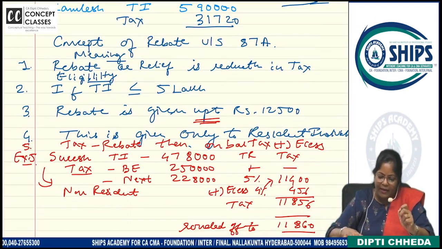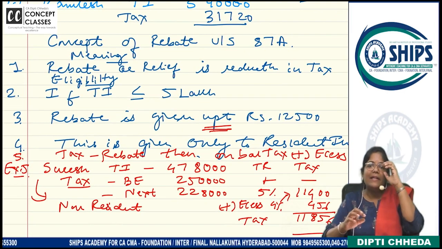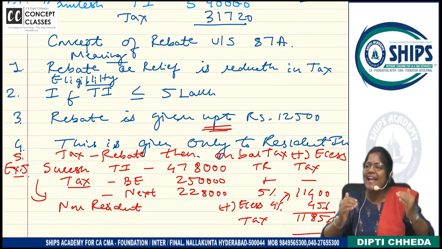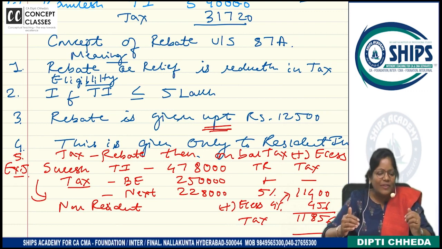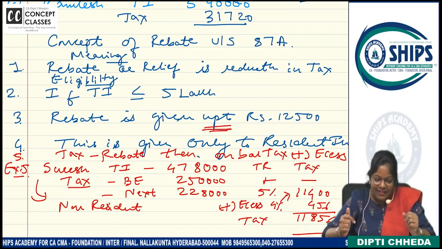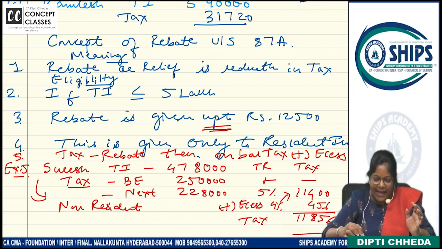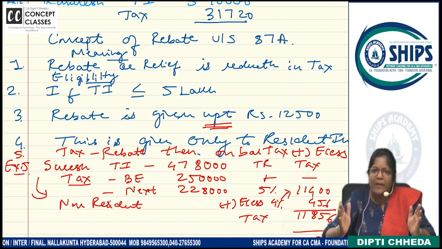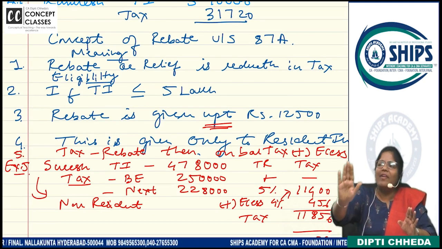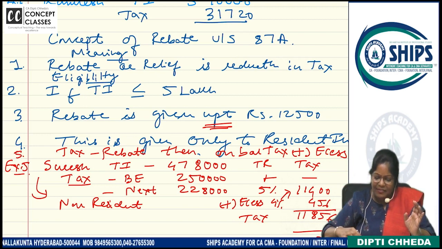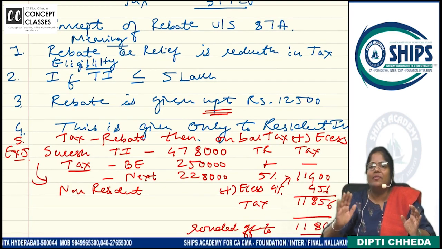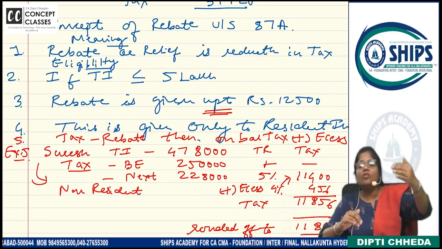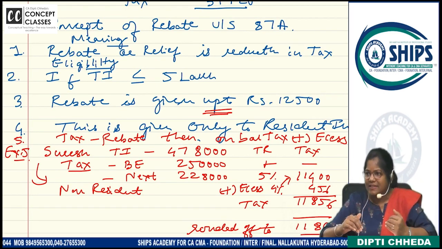Yeah, here we are. Rebate is a kind of relief in the tax. Now how is that given? Rebate or relief is reduction in the tax. What is the first condition? Total income should be less than or up to 5 lakh. Then the rebate is given. Up to how much? 12,000. This is all called the old tax regime.